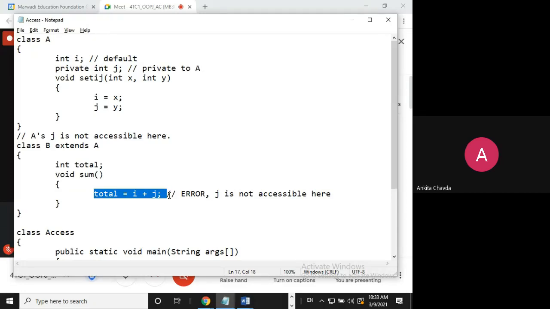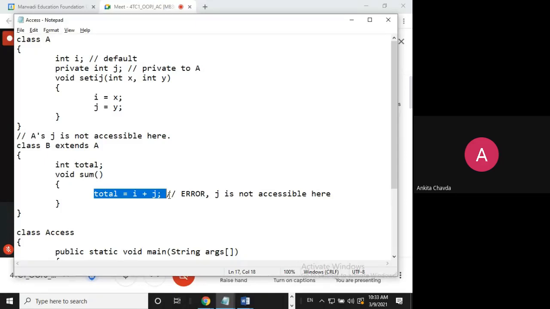Why? Because j is not accessible here, right? J is not accessible here. So you cannot write like this directly i plus j. No, it is not allowed. So now what is the solution for this? What can I do? If I want to access here the j, what can I do here? Either I can make it as a default, or we can say the public one. Okay. Second option. If I don't want to do that, fine.